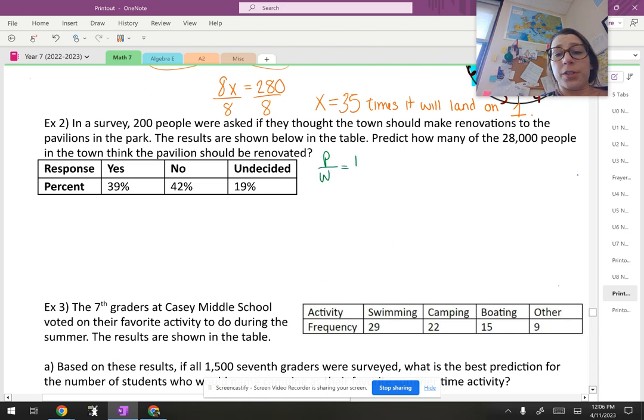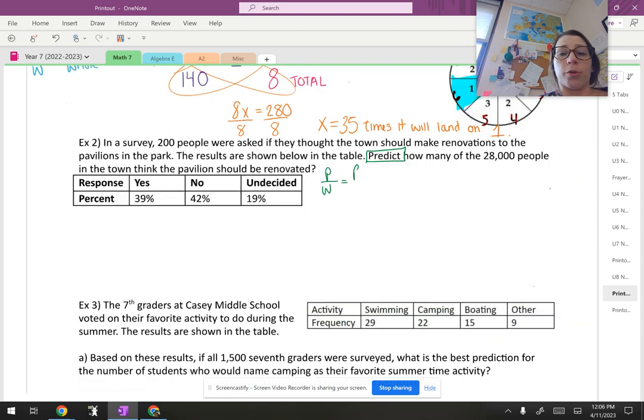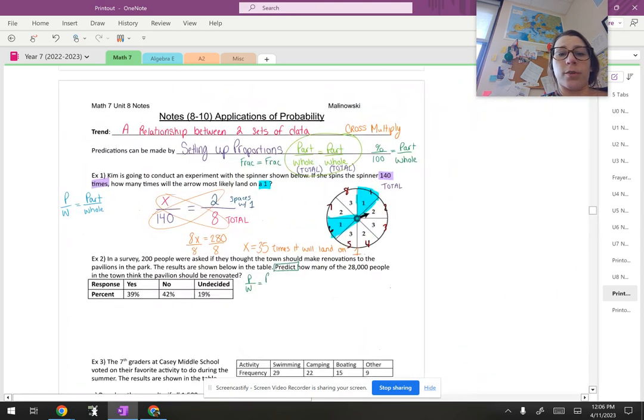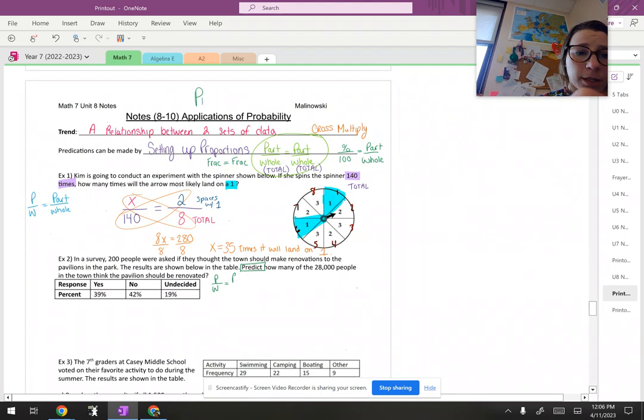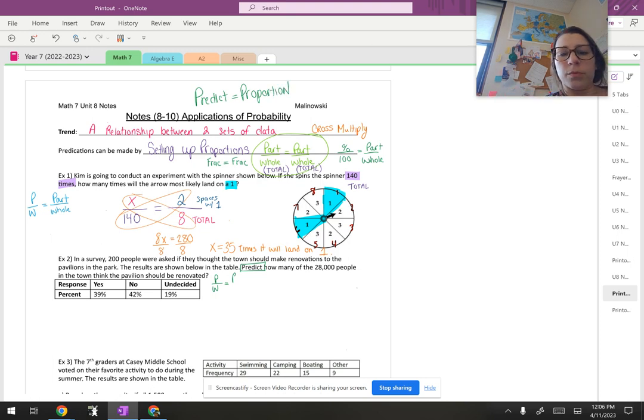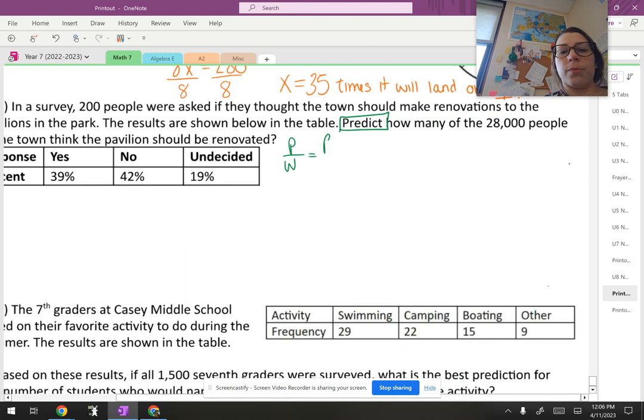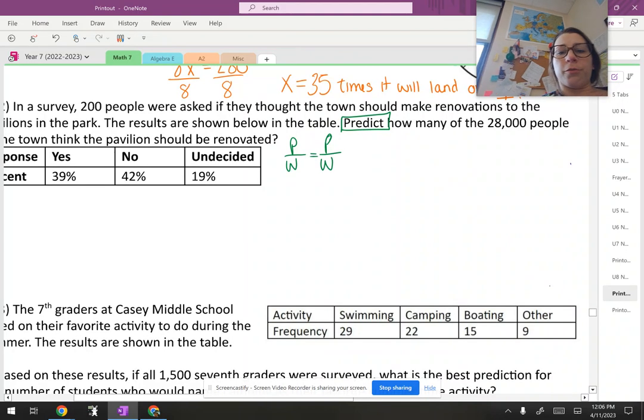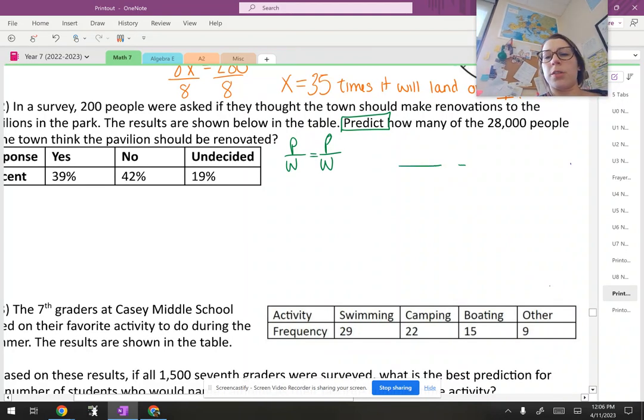When they ask you to predict, that means proportion. Predict, proportion. Let's write that down somewhere. Predict equals proportion. So part over whole is equal to part over whole. And again, I'm just going to set that fraction up.